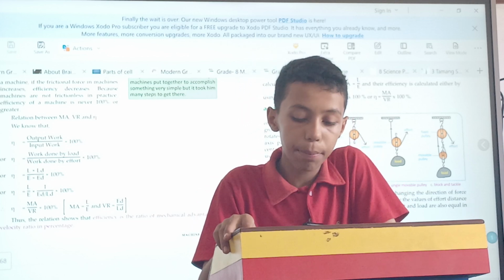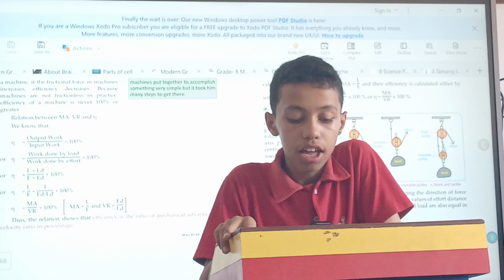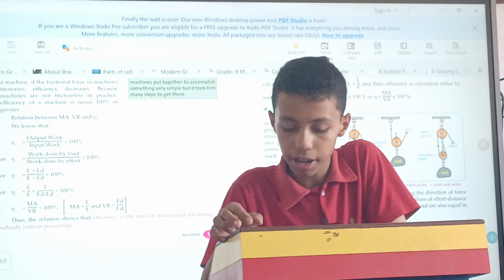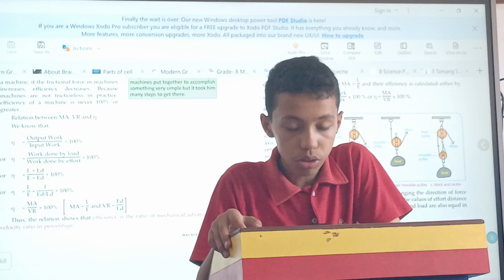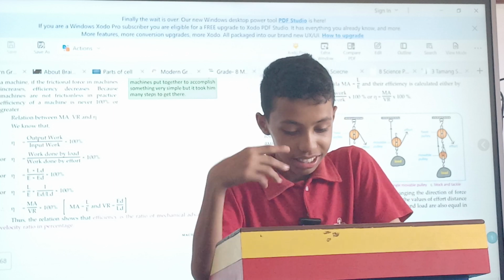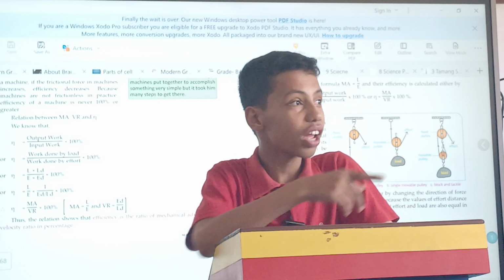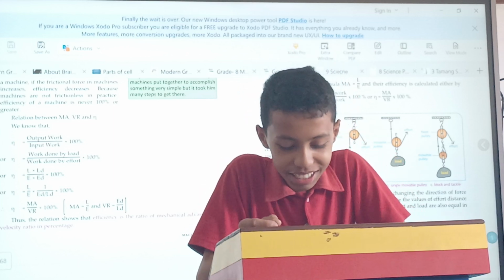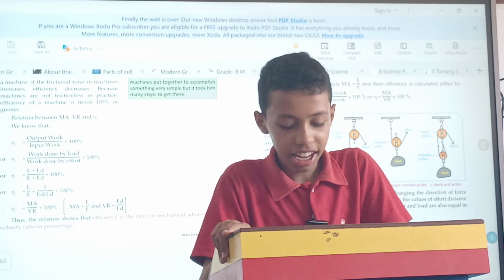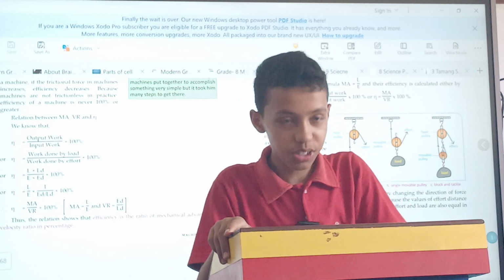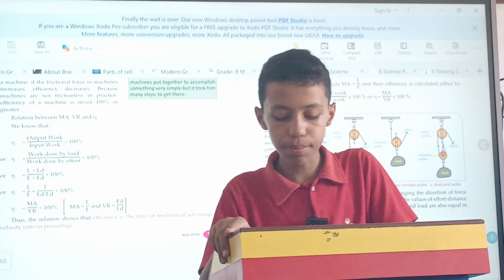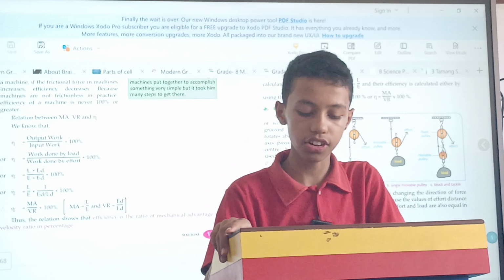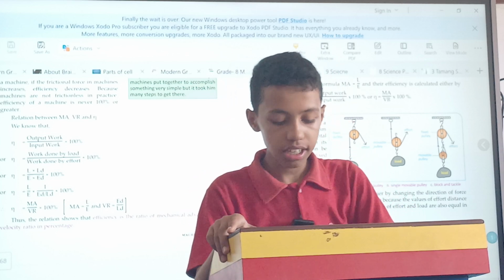Relationship between MA, VR and efficiency. Efficiency is equal to output work by input work into 100%. Work done by load, work done by effort. L into LD by E into ED into 100%, and L by E into 1 by ED by LD into 100%. L by E into 1 by ED by LD into 100% is MA by VR into 100%, which is the relation between efficiency, mechanical advantage, and velocity ratio.